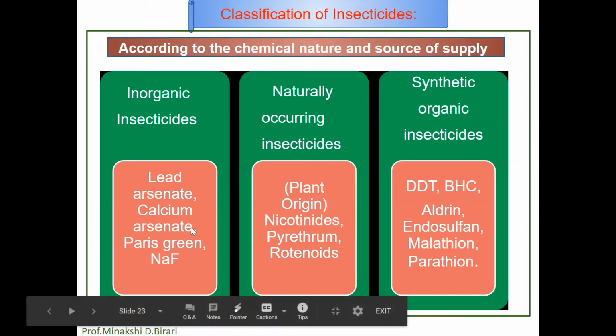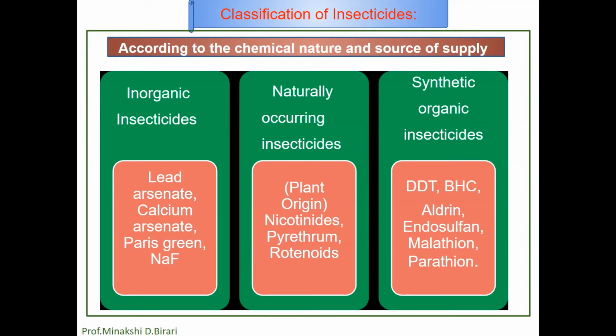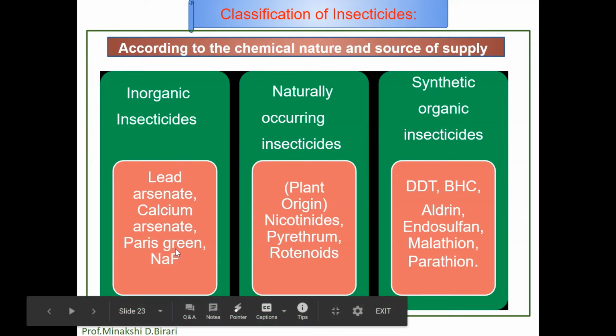Lead arsenate is employed for potato beetle and for codling moth in apple orchards. Calcium arsenates are also inorganic insecticides. Paris green is a copper acetoarsenate. Sodium fluoride, barium fluorosilicate, cryolite, etc. These are fluorine compounds and are also inorganic insecticides.